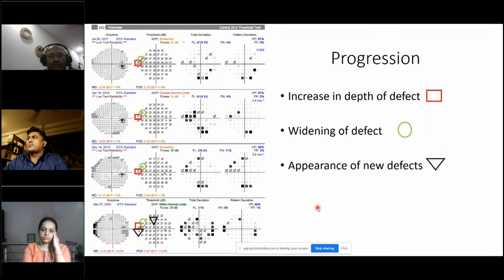So this is how you can, in an overview printout, this is known as an overview printout. All the fields are printed on one page, a maximum of 4 per page, and you can take out and see which areas are progressing. You can just look at the threshold values and you can identify which areas are progressing consecutively.